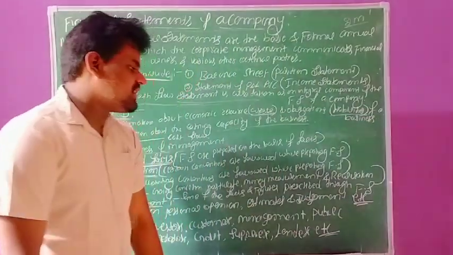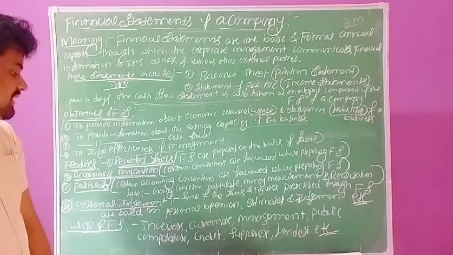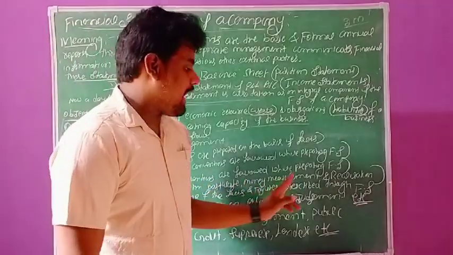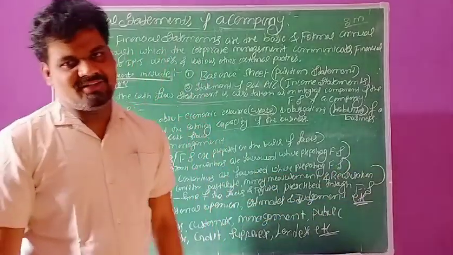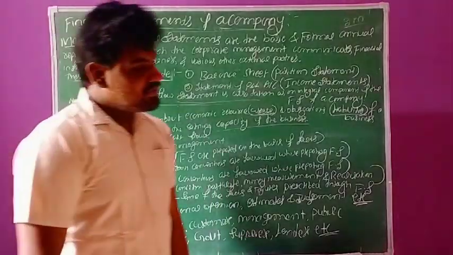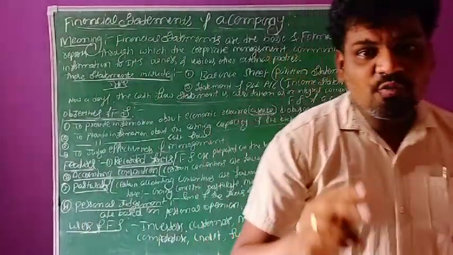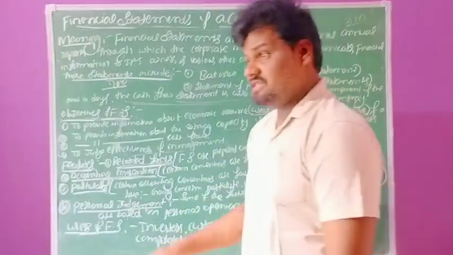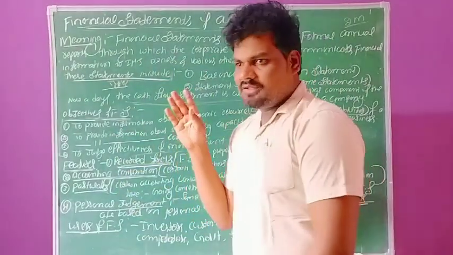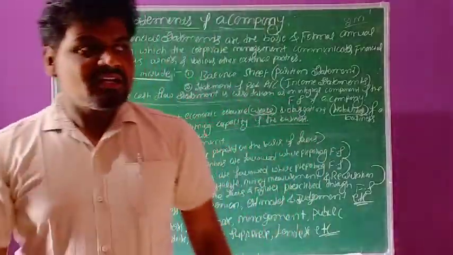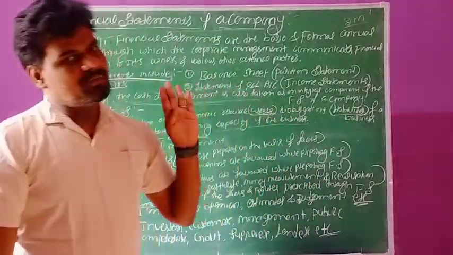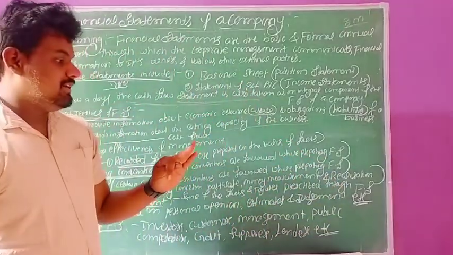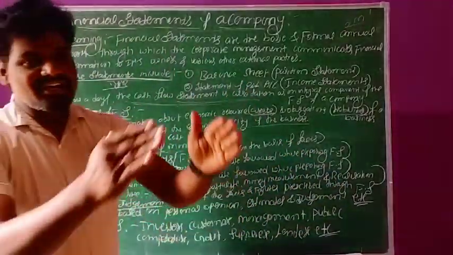The third feature of financial statements of a company, postulates. Certain accounting postulates are followed while preparing these financial statements. This is also a very important thing. From the examination point of view, you need to know the postulates. Accounting postulates means going concern postulates, money measurement postulates, and realization postulates.